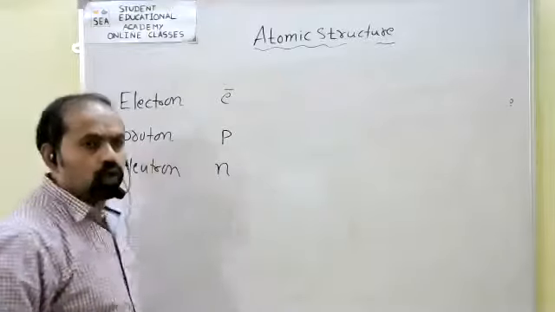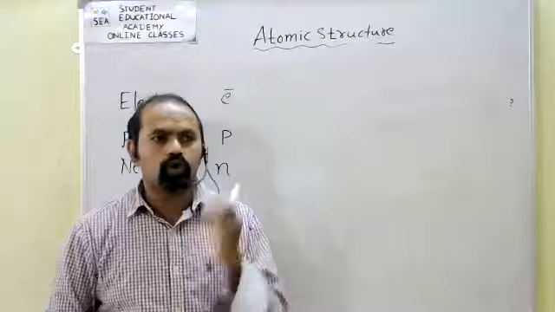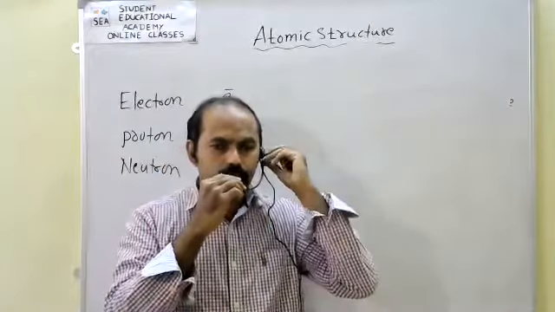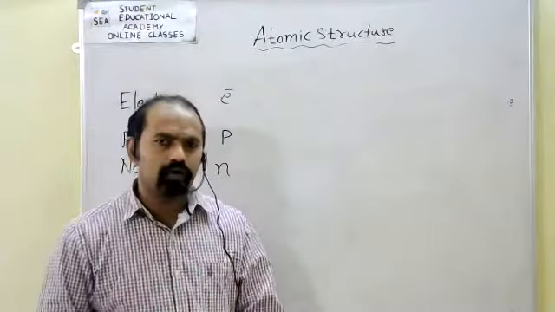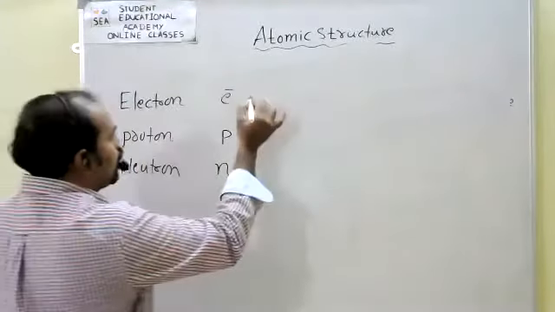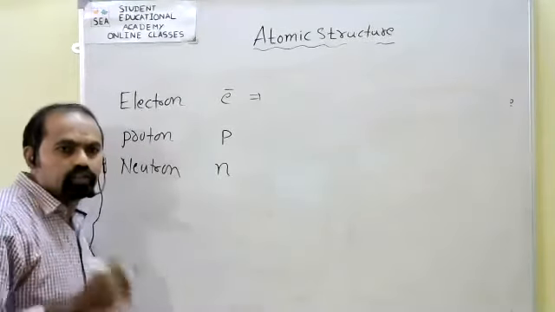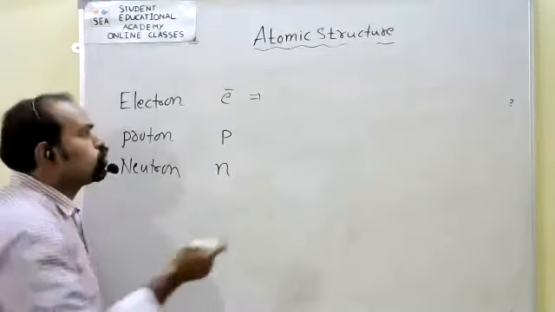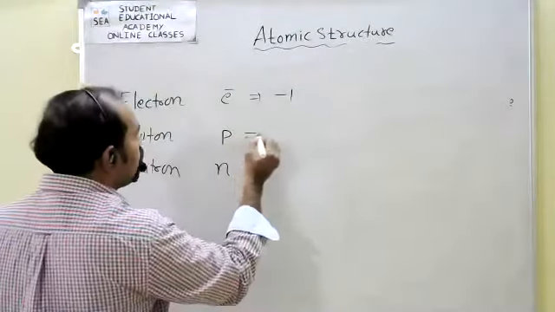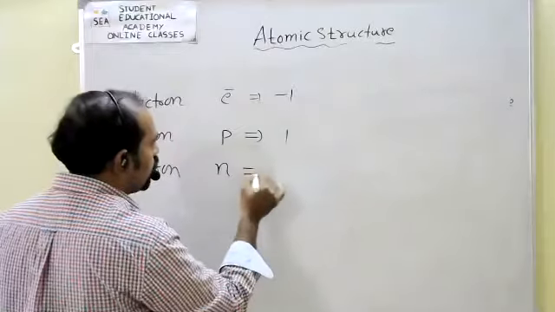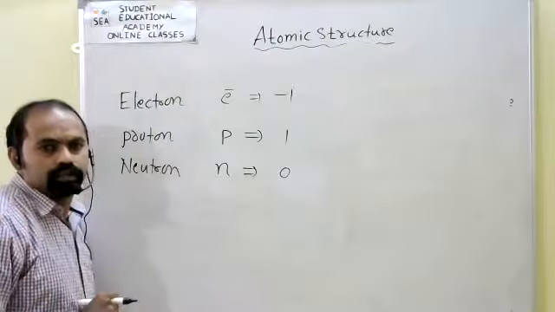So generally, the electron was discovered by Thomson, the proton by Goldstein, and the neutron by Chadwick. If you observe the relative charges, the electron is -1, the proton is +1, and the neutron is 0, chargeless. These are called relative charges.